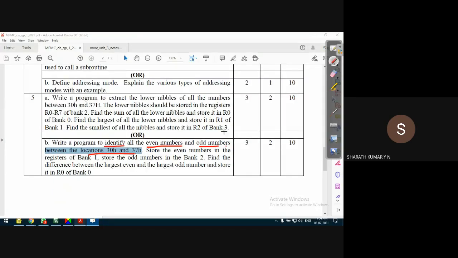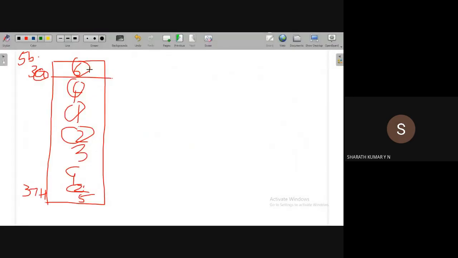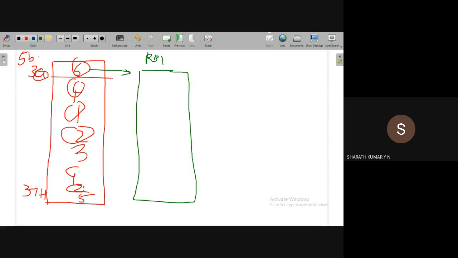Second part of the program, store the even numbers in the registers of bank 1. Store the even numbers. Okay, so out of this, whichever are even numbers, register bank 1. From where does register bank 1 start? Register bank 1 starts from the location 08H. These even numbers should be stored in these locations starting from 08H.